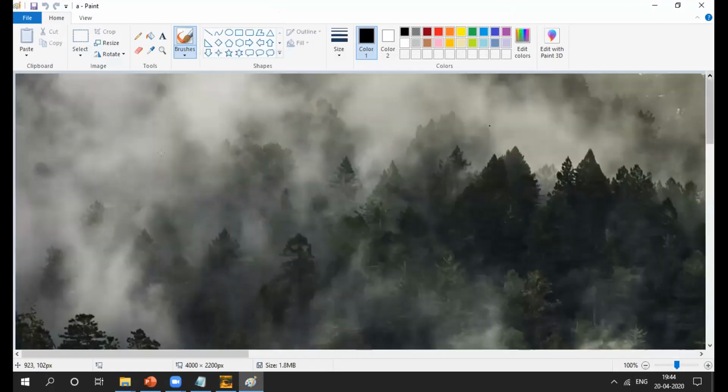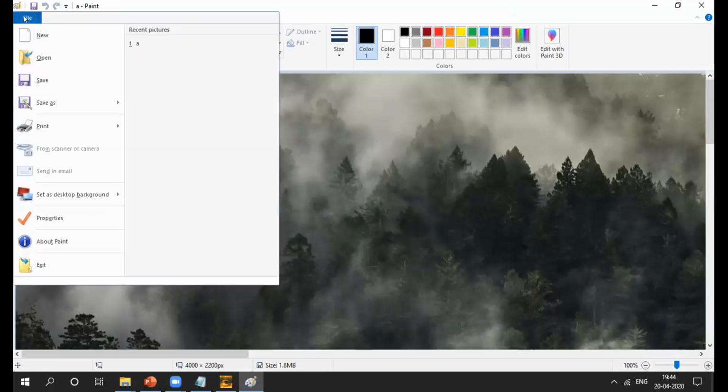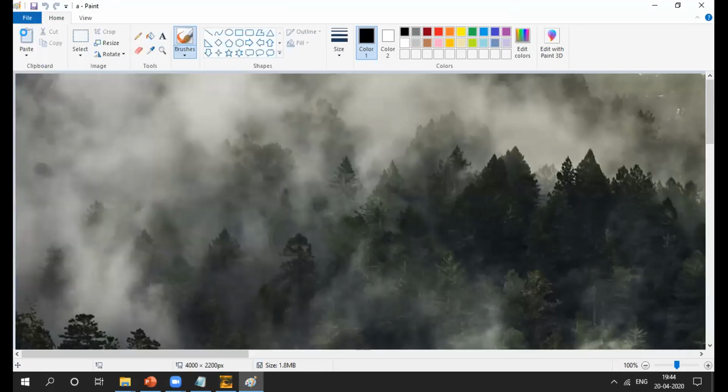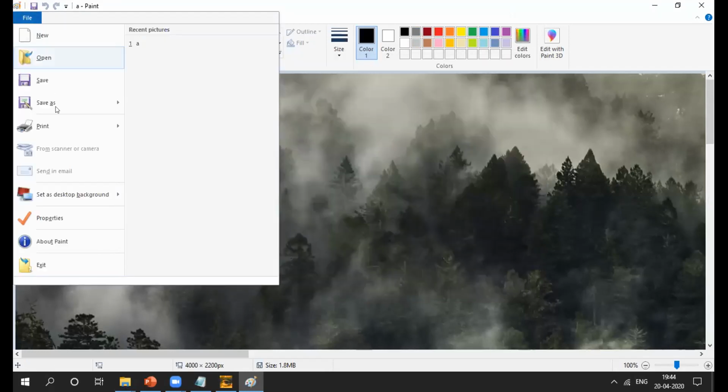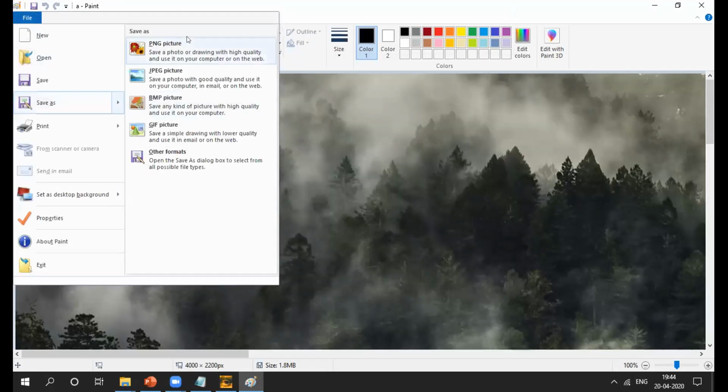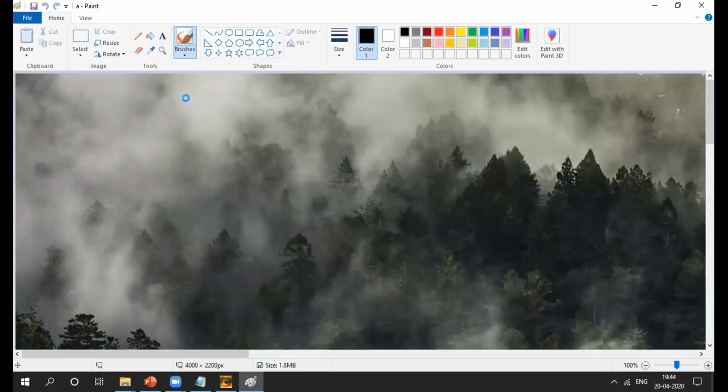After that I'll just save as. Okay, here are some options. The extension, that is PNG, JPG, but I want a BMP picture, so yes, I'll choose this option.